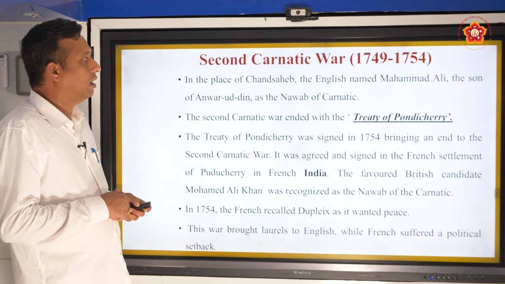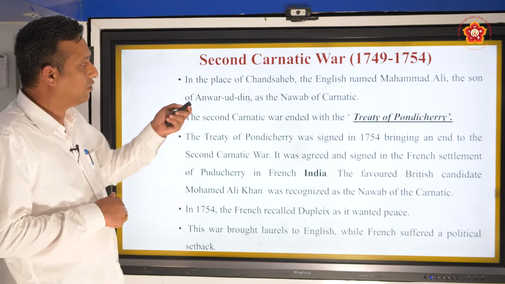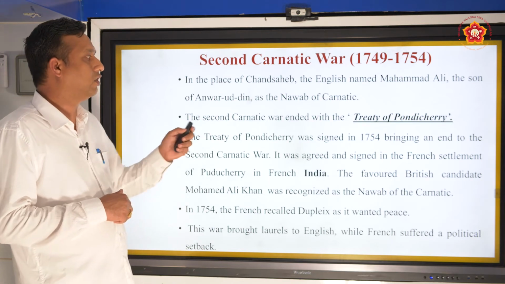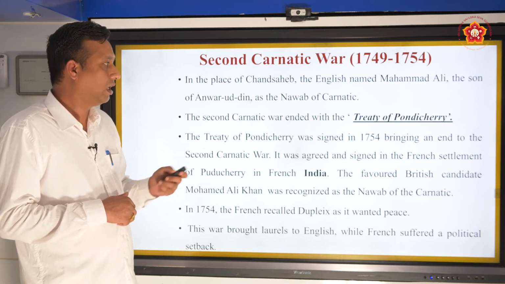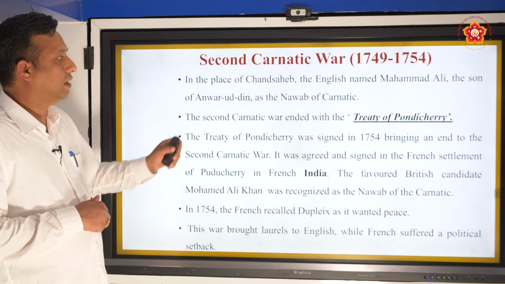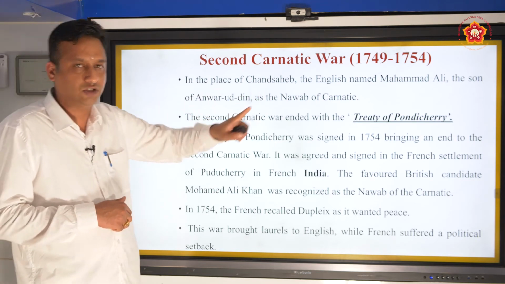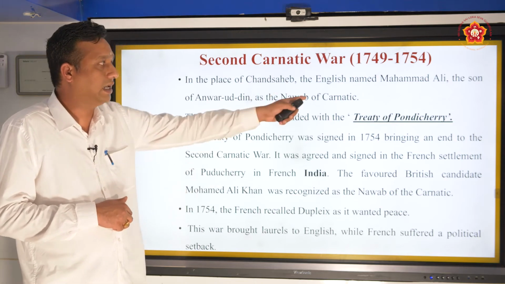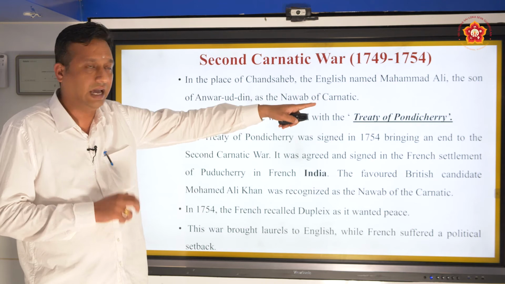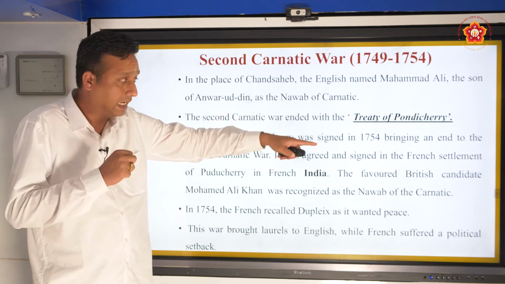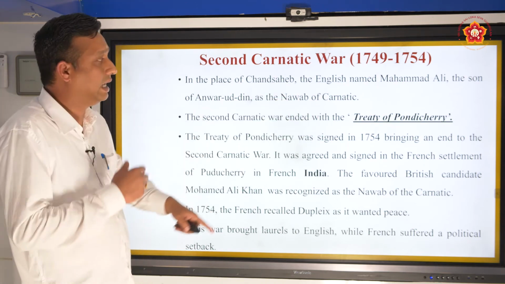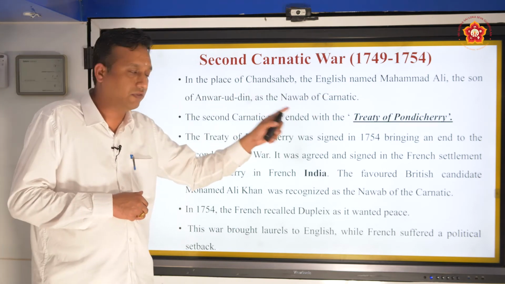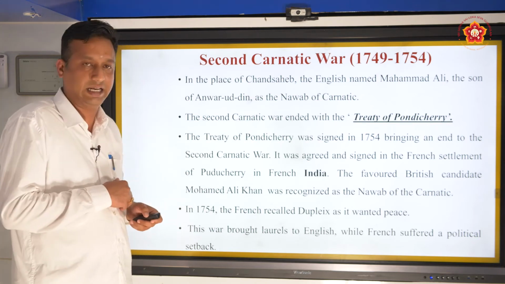Now, in the place of Chanda Sahib, the English named Muhammad Ali, the son of Anwaruddin, as the Nawab of Carnatic. In this way the English gained control over that area. Arcot was controlled by the English, and the one favoring the English was Muhammad Ali, son of Anwaruddin, who became the Nawab of the Carnatic region.